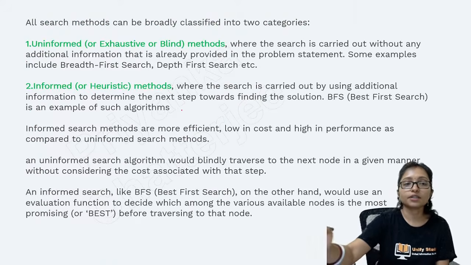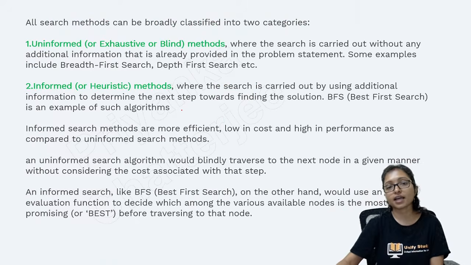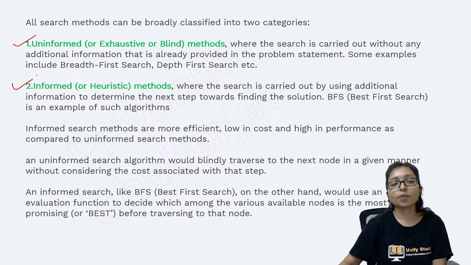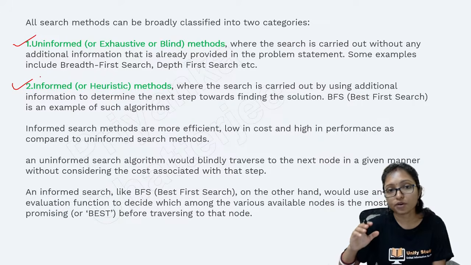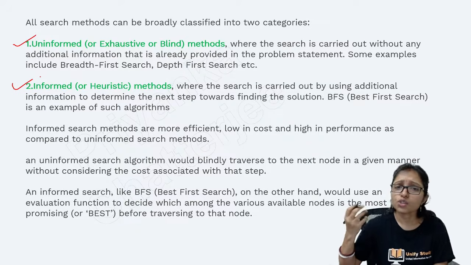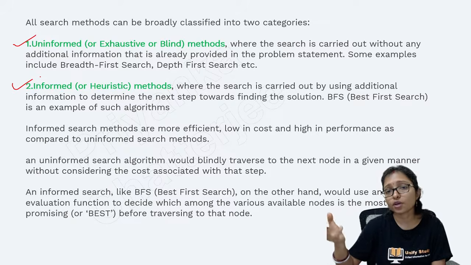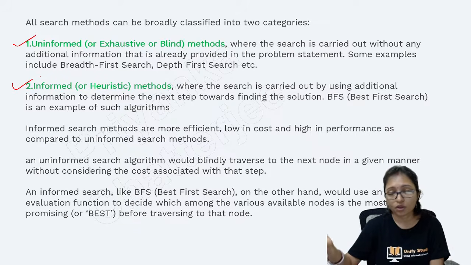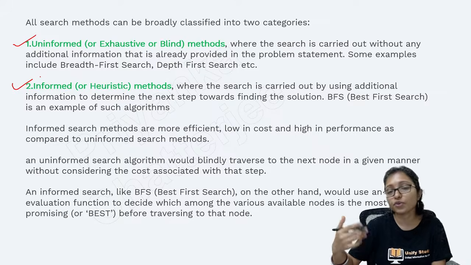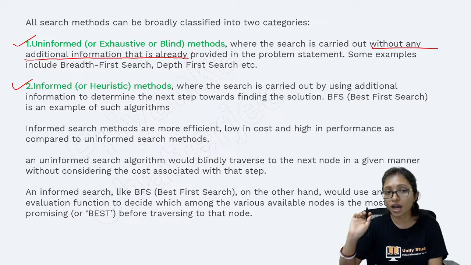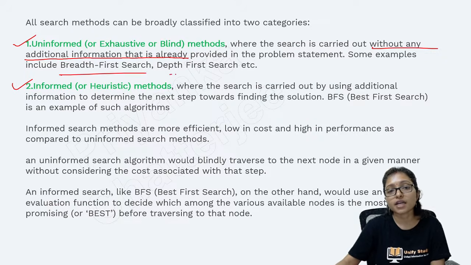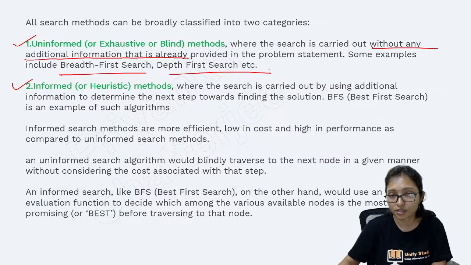So here I am going to tell you how we divide the algorithms in AI. We divide them into two parts: one is uninformed search and the other is informed search. Why do I say uninformed? Because no extra information is there. Whatever is given to you, you need to solve with that only. You cannot take any additional information. That's why it is called uninformed. So breadth first search and depth first search are the uninformed searches.